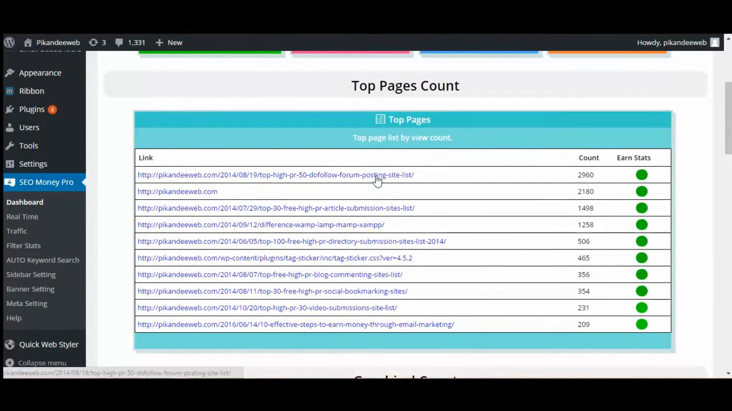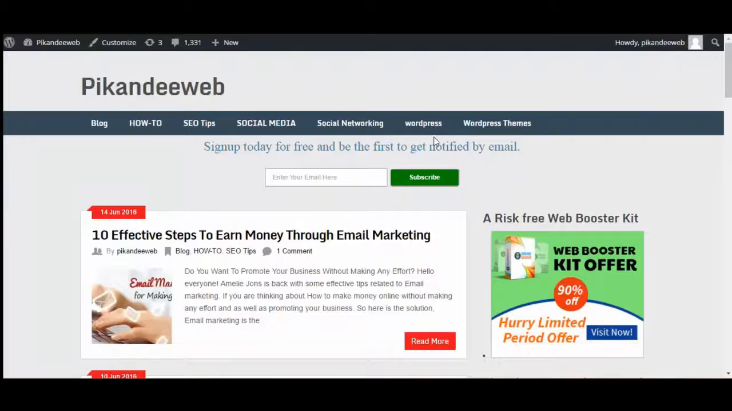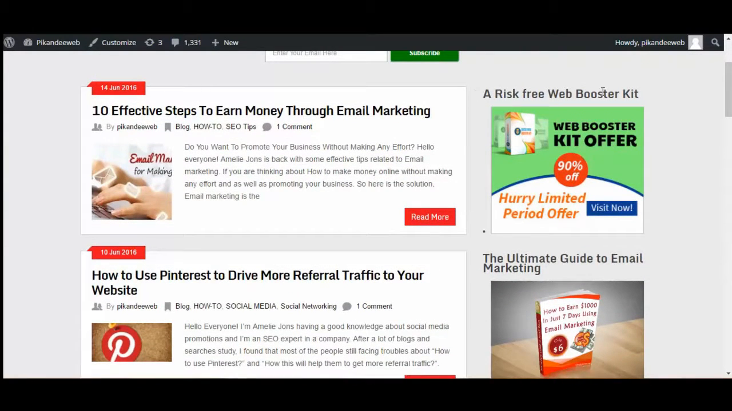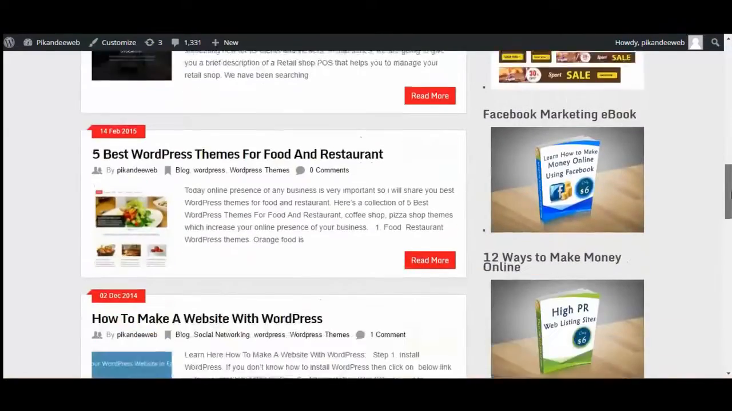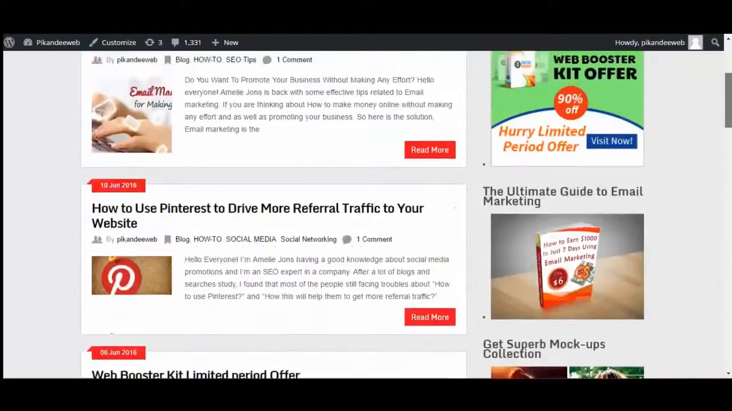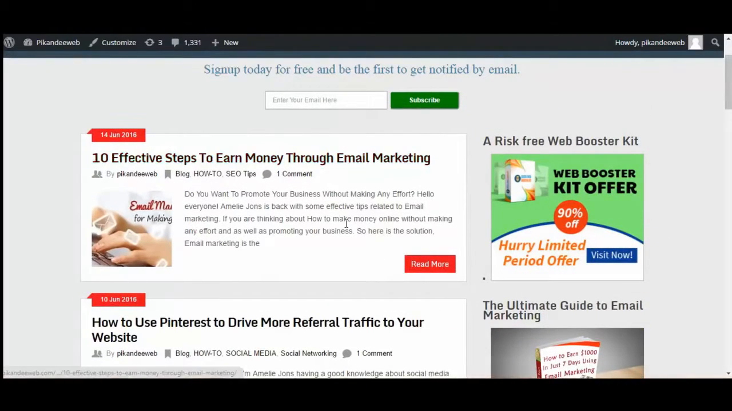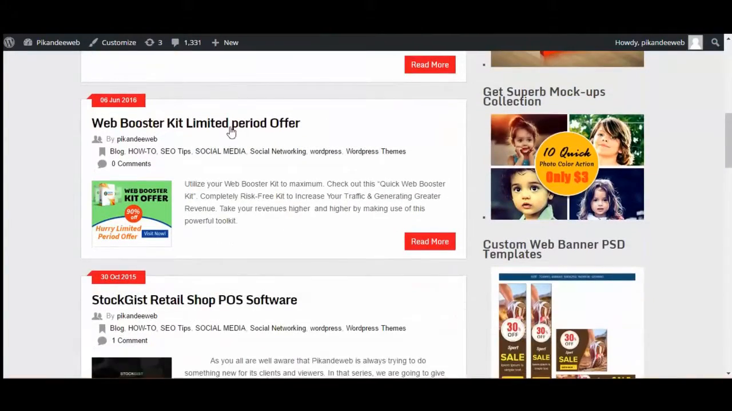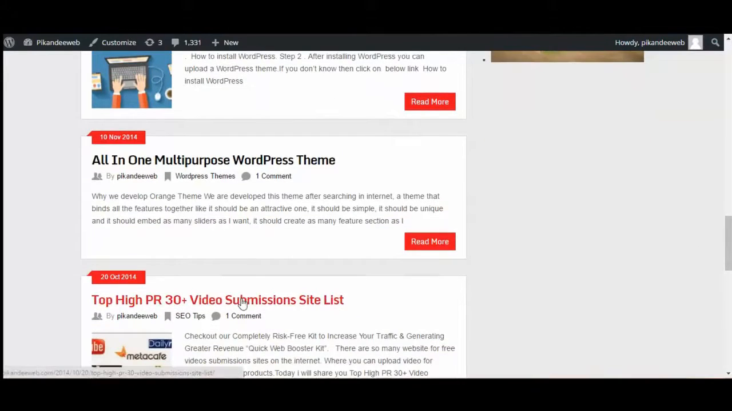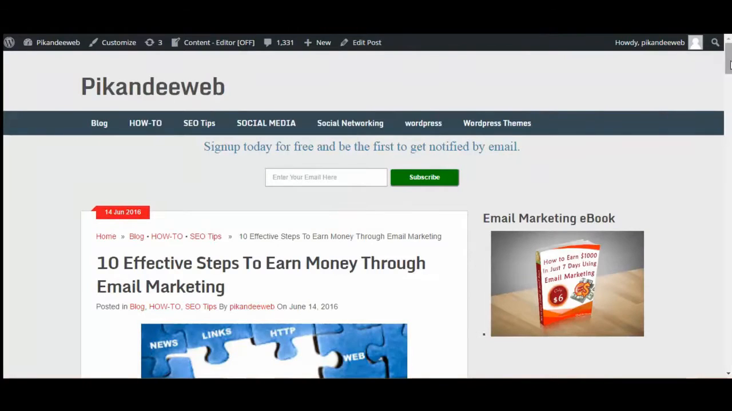Let's start by clicking on each page. First we check our website. This is our website, and this is the earn status area. You can directly set this for everything on our website related to your posts and blogs. Now I check one blog like this, and open this one on the website.